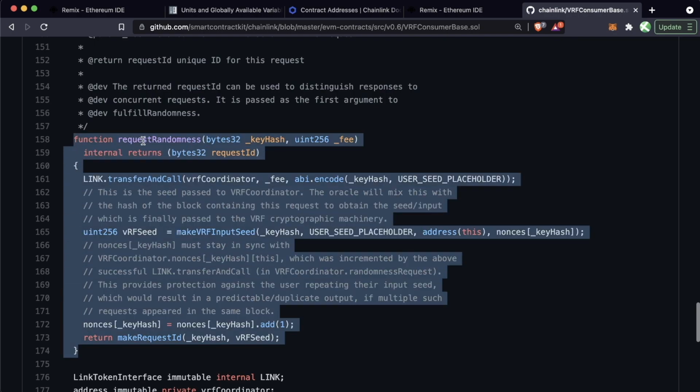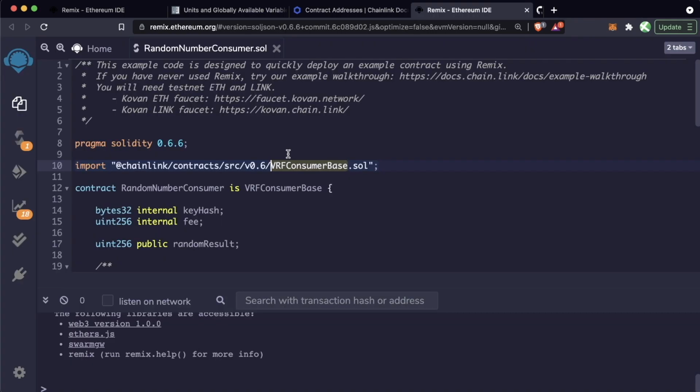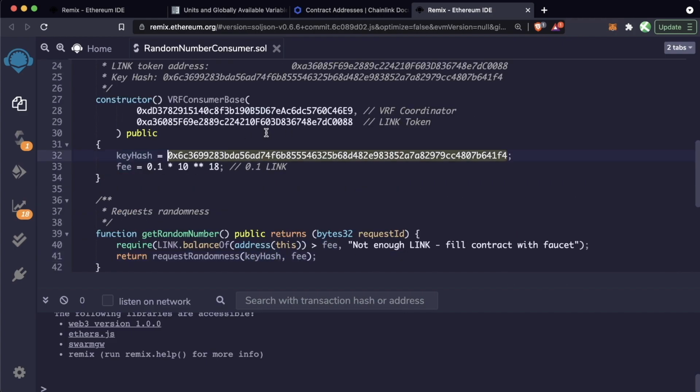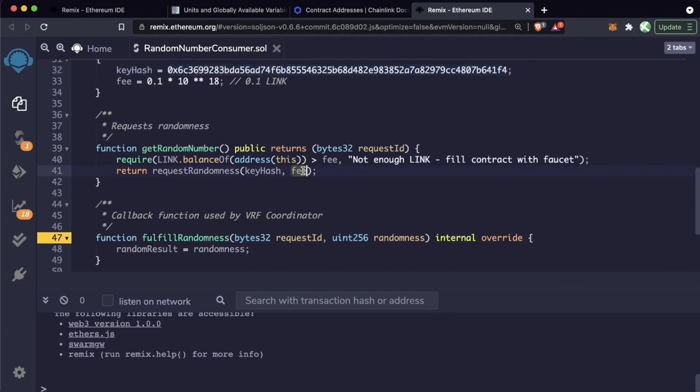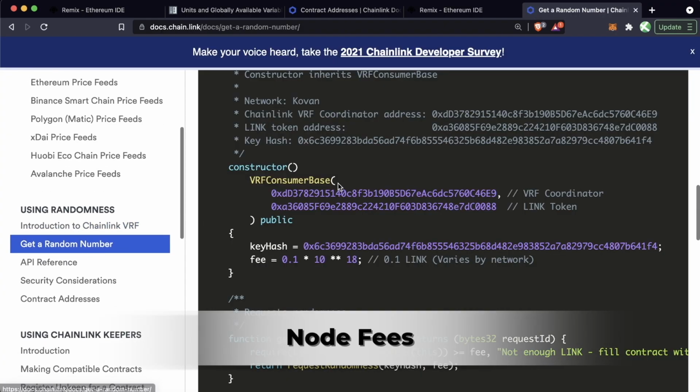This function is going to call a Chainlink node. Now I'm not going to go into exactly how it's doing that right now, but we will talk about it in a little bit. So we call this request randomness function, and we send the key hash and the fee. Remember, the key hash uniquely identifies the Chainlink node, and the fee is going to be how much oracle gas we're going to pay.